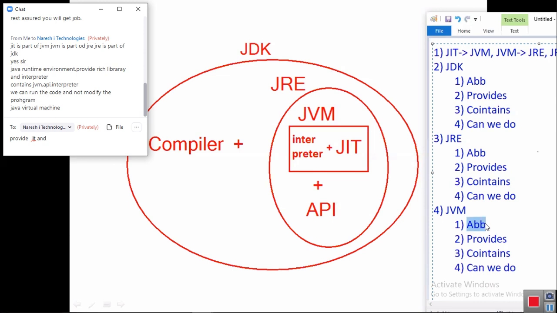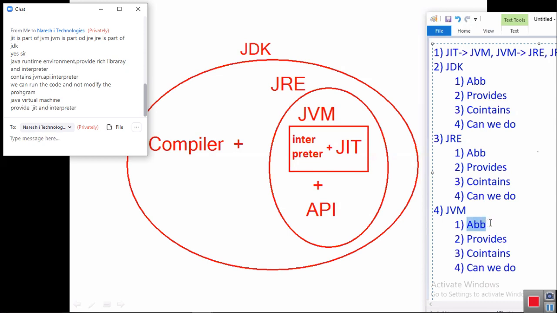JVM is the platform. Can I say platform? It is a platform. JVM is a platform to run Java bytecode. It is responsible for running Java bytecode by converting into current OS machine language. Hence, JVM provides interpreter and JIT compiler.